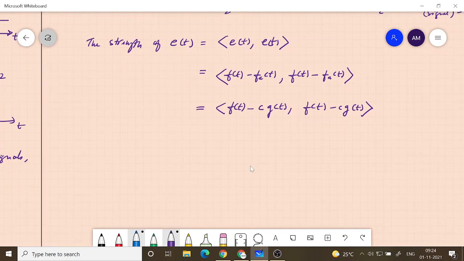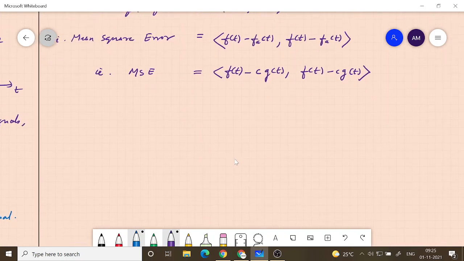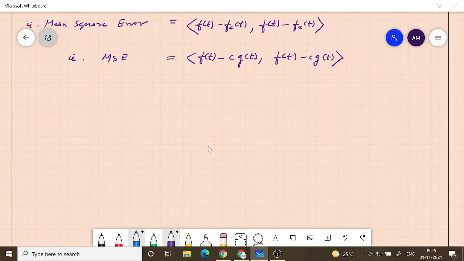The strength of the error signal, taking the inner product with itself, is also called the mean square error, or MSE in short. So using the definition of inner product, we can now find the mean square error.